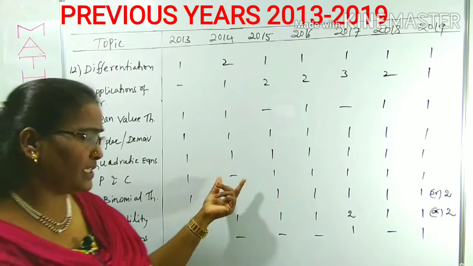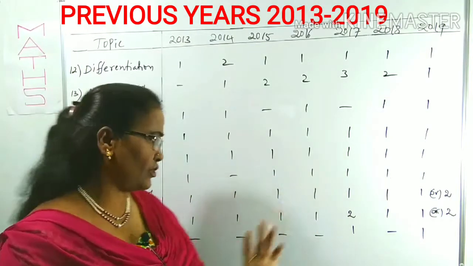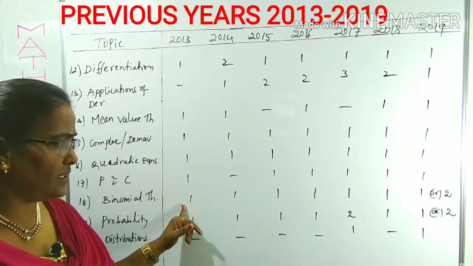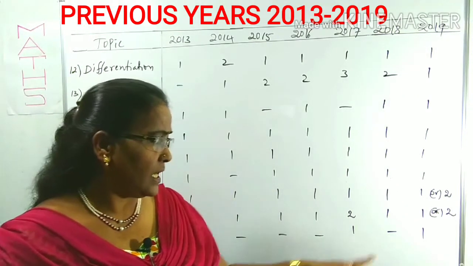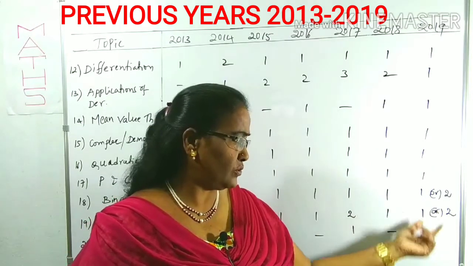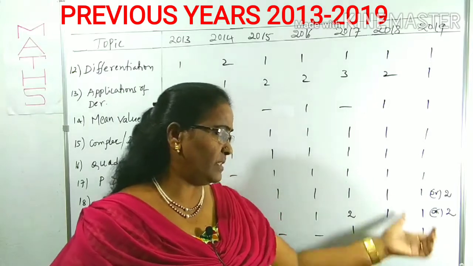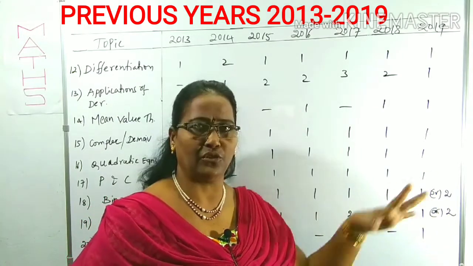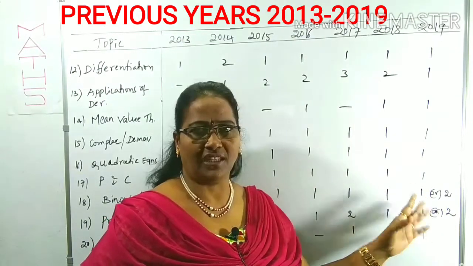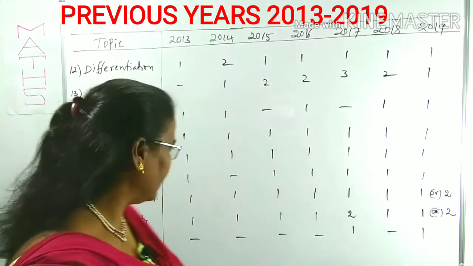In 2013 one question on permutations and combinations, and in 14, 15 to 19 there is one question. And binomial theorem, so each year almost one question. And for 2019 I have written 1 or 2 questions. From 2019 onwards, with full online examination, there is a shift system. In some shifts they give 2 questions, in some shifts 1 question. Like that it will be 1 or 2 questions. Average 1 question, you have to remember.